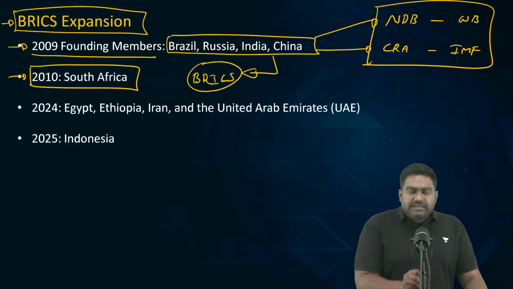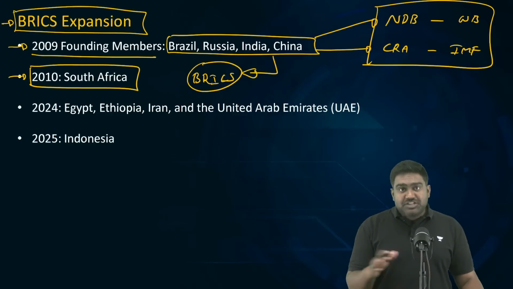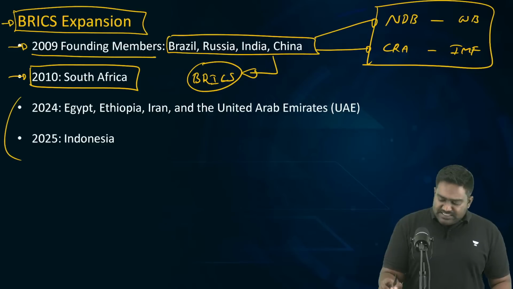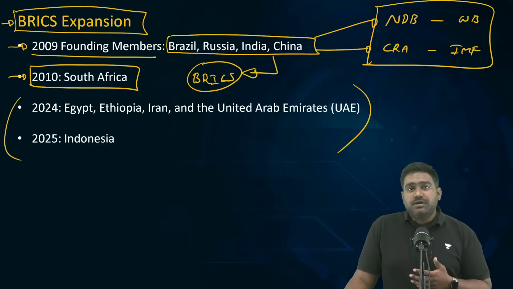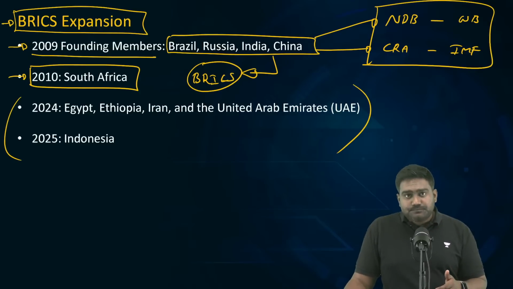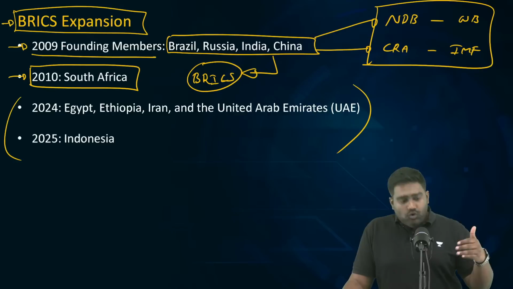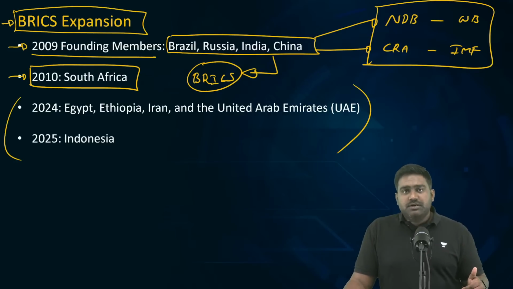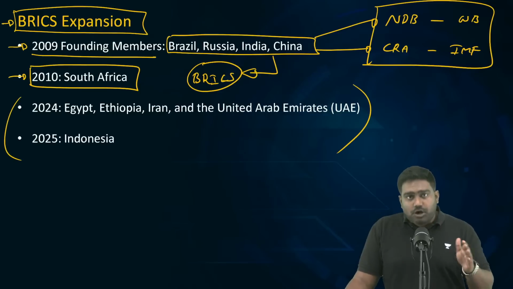For many years, it did not undergo any change in its membership, but recently there has been a major expansion. Given the significance of this group, many emerging economies and developing countries have shown interest to join this organization. And there are many countries waiting in the list. So from 2023 onwards, new countries have been added one after the other. In 2023, the BRICS countries approved membership for some new countries and they formally joined the organization in 2024.